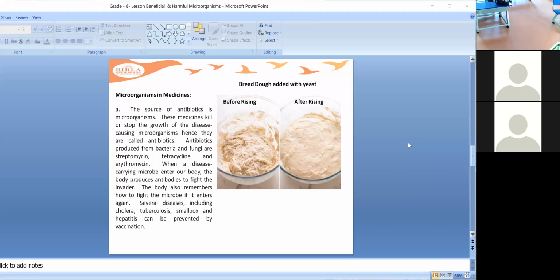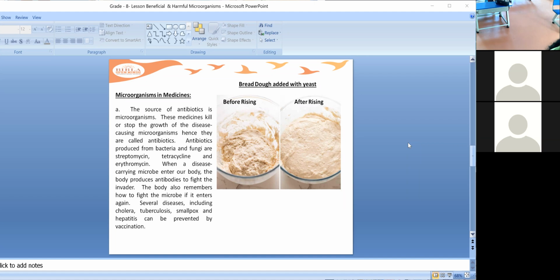If you see here, before rising how it will be, and after rising how its texture will be. Its appearance will change if you keep it for a while. The microorganisms are responsible; the yeast is responsible for the fermentation process. A few more microorganisms are used for the preparation of medicines also.